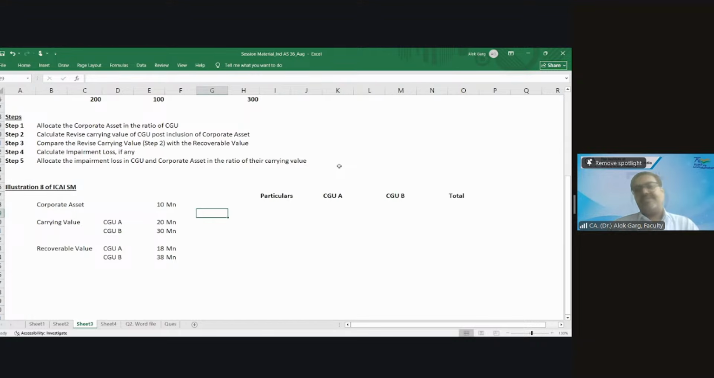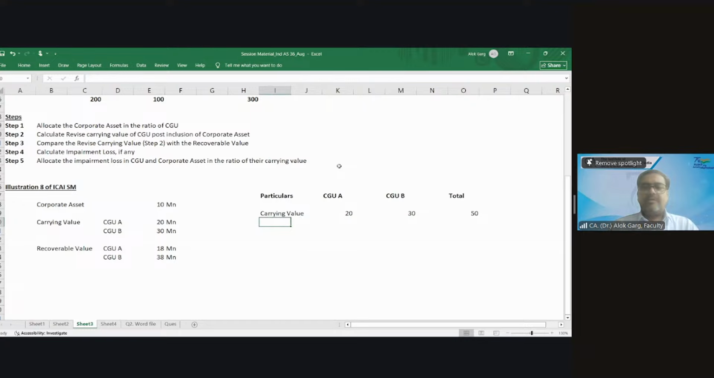Let's go step by step. What is the carrying value which is given? The carrying value is 20, 30, and total.